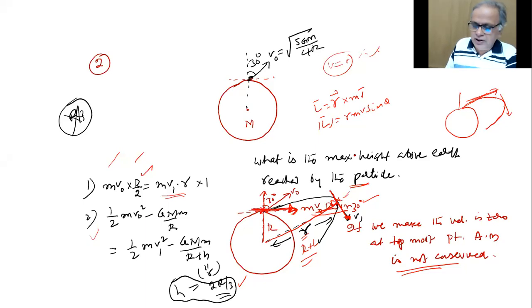So I want you to complete the calculations. H is 2r by 3, it seems. Small m is mass of the body, capital M is mass of the earth. And in here I've got capital M, so don't misunderstand it.